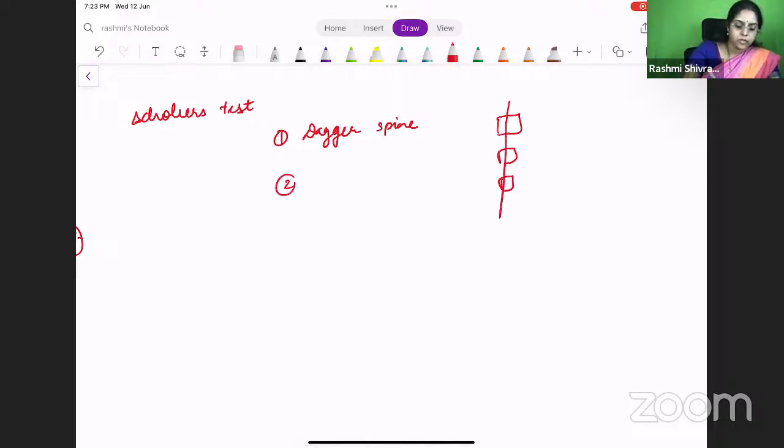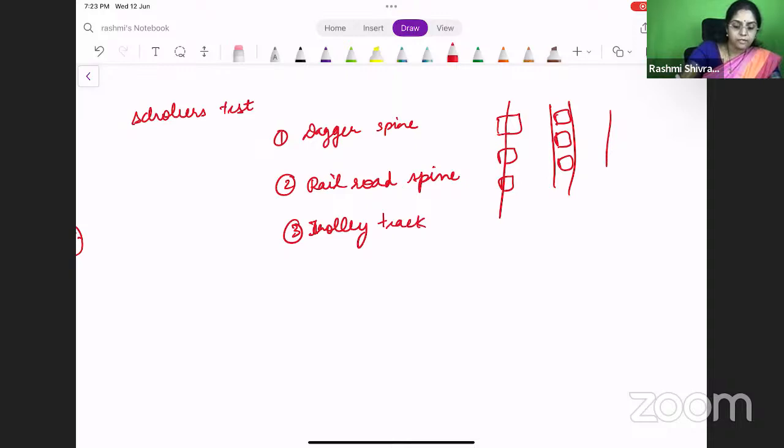Okay. The next one will be the railroad sign, the railroad spine. In this, the joint capsule or the interspinous ligament gets calcified. This is the railroad spine. And the third one will be a trolley track spine, in which you will have both the dagger spine as well as the railroad spine. This is called a trolley track spine, right? And the other one you commonly know is called bamboo spine.